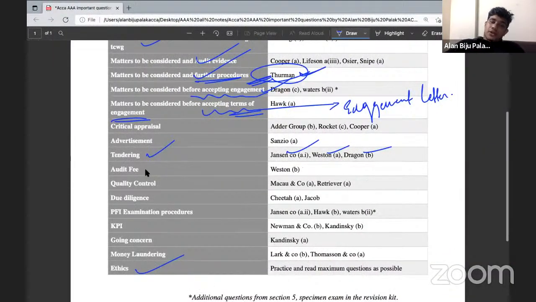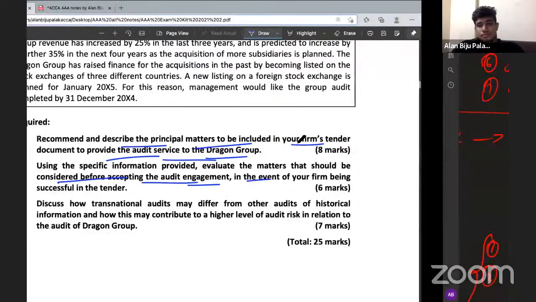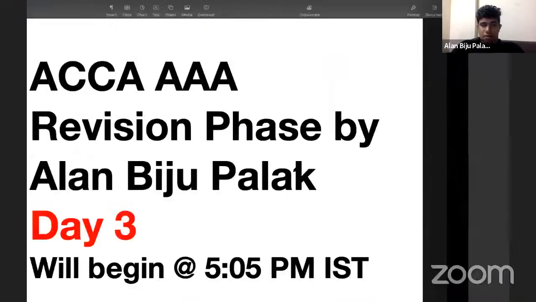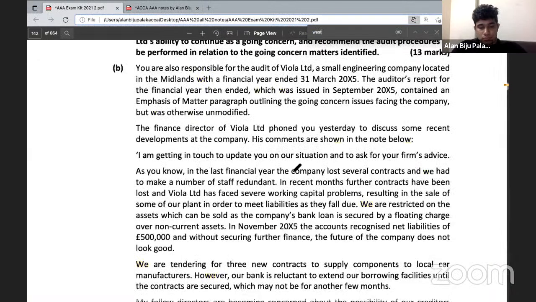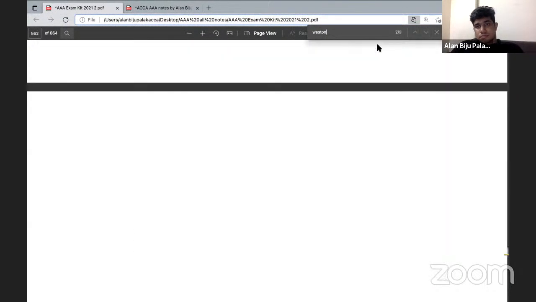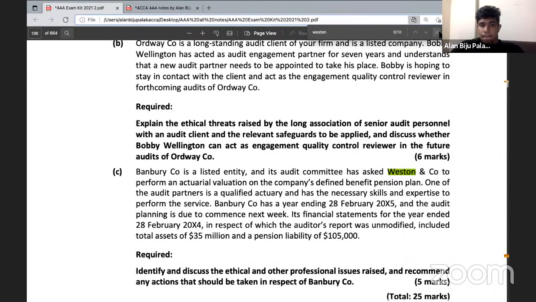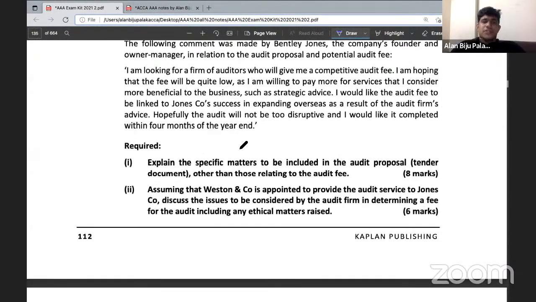Next one will be a question on the audit fees. So, which was the question? Yeah, Western. There's a question called Western in your kit. And in the Western company's question, you have got a direct question here. The first question is again repetitive. Explain the specific matters to be included within the audit proposal.